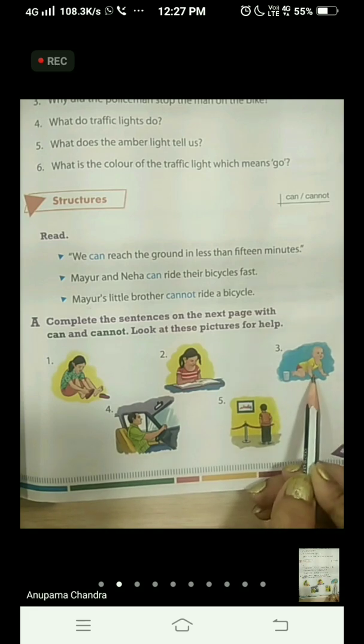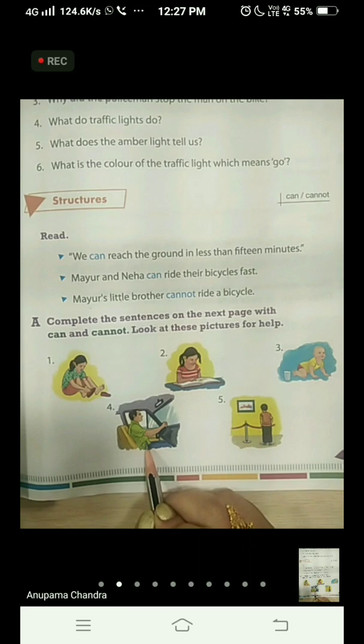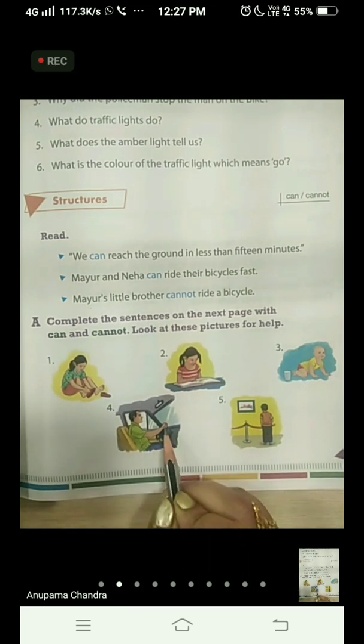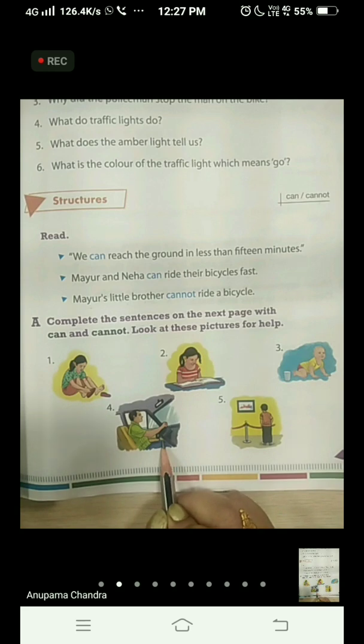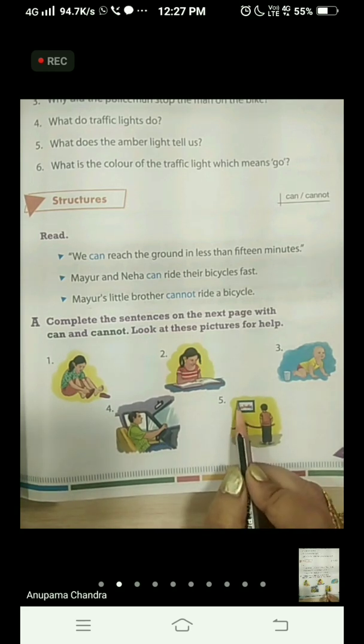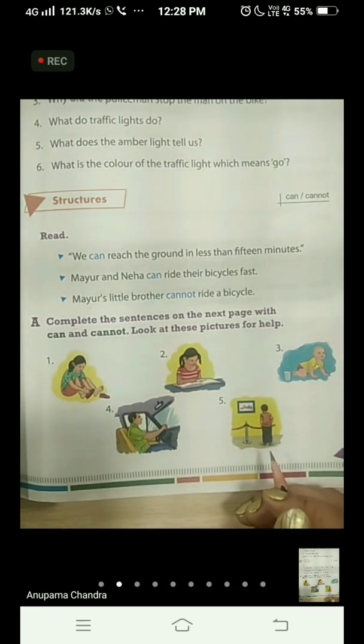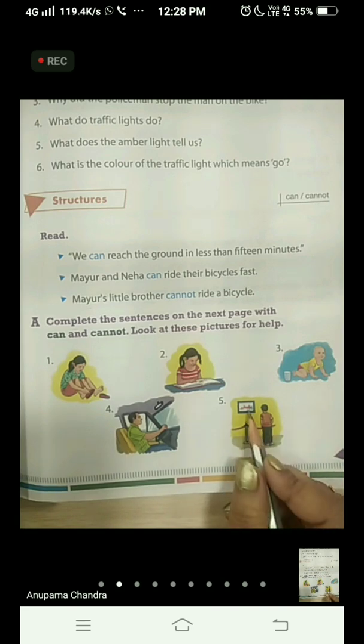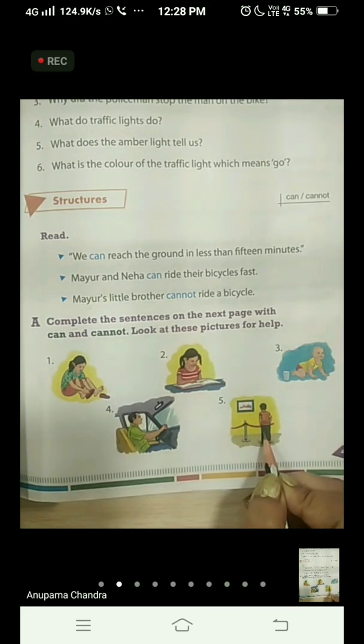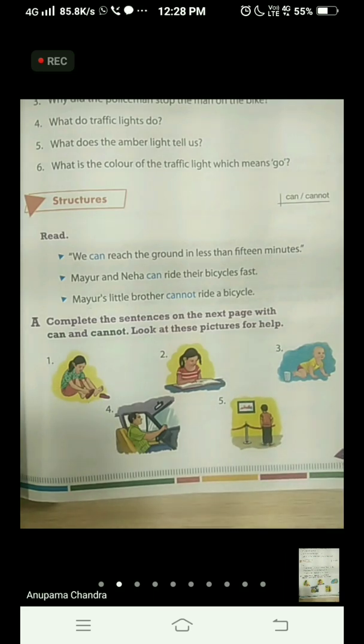Okay. Let's see the fourth one. A man is there. He is driving a car. Okay. And the next one, fifth one, a picture is there and the boy is standing a little away from the picture. Why? Because there is a barrier in between the picture and the boy. Okay. Let's see what are the sentences.